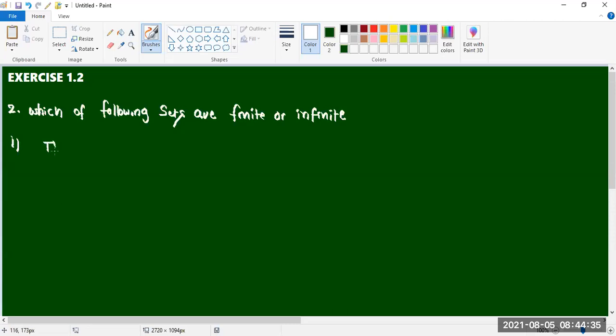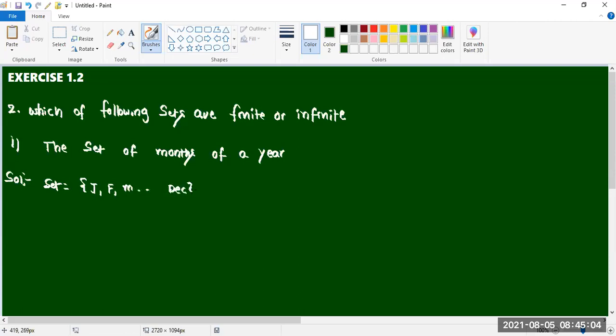First one is the set of months of a year. Finite set. We'll get the set equal to January, February, March, and so on, December.